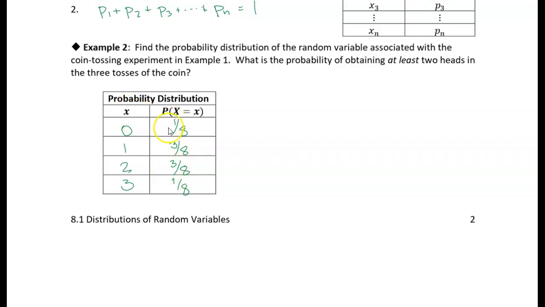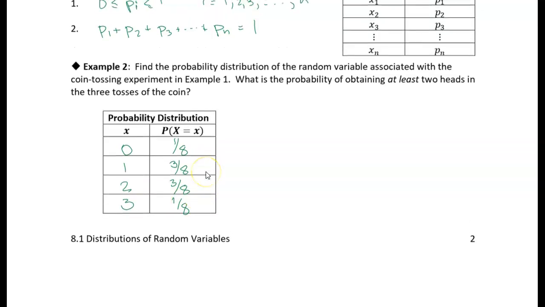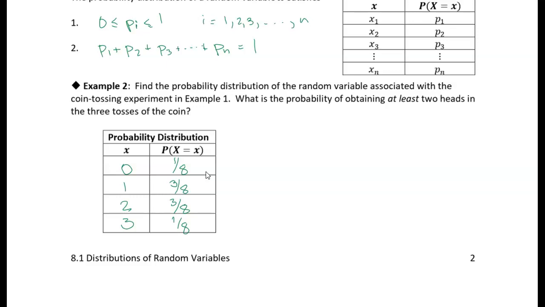Now notice, if we add that up, because we've got all the possible values that this experiment could assume, 1/8 plus 3/8 plus 3/8 plus 1/8, we get 1. So that's good. All of our probabilities add up to 1, and all of our probabilities are between 0 and 1. All right, I will meet you in the next example.